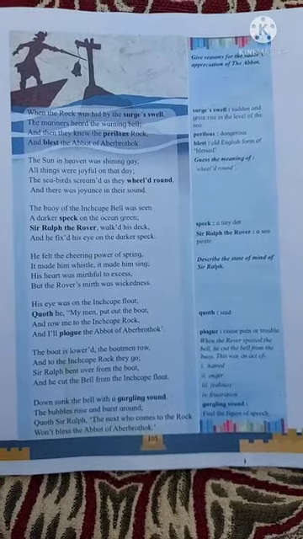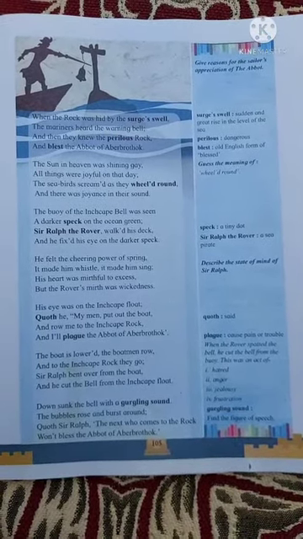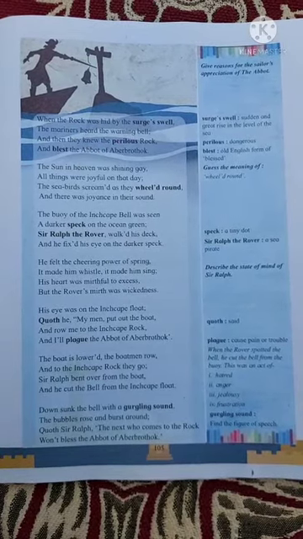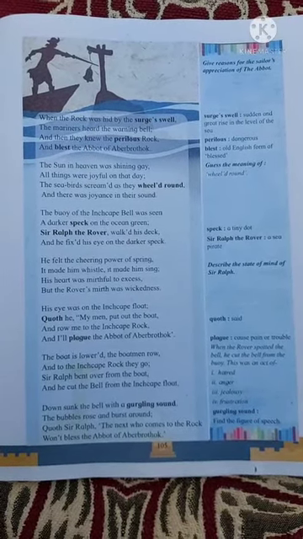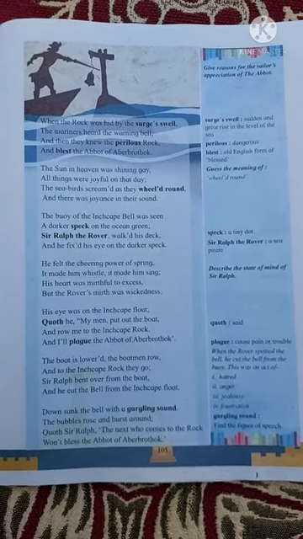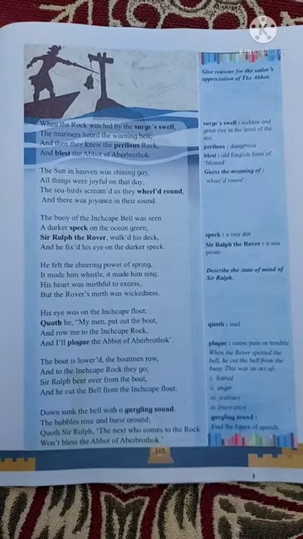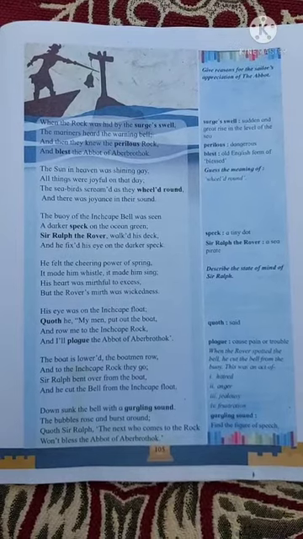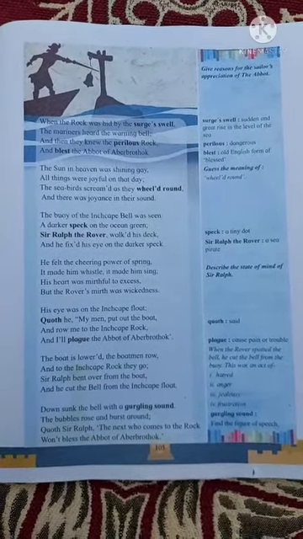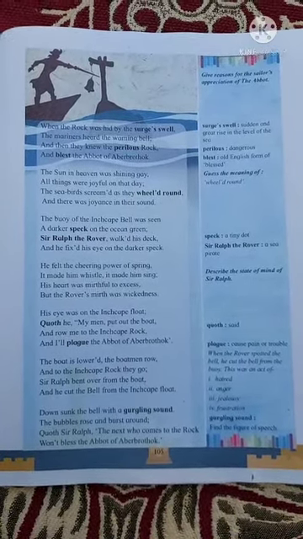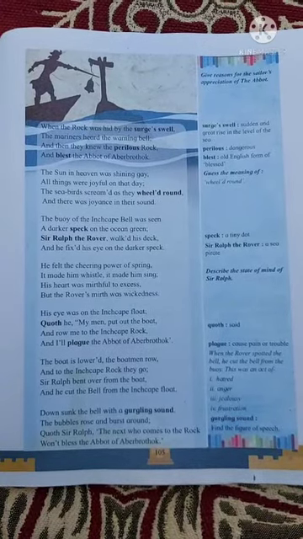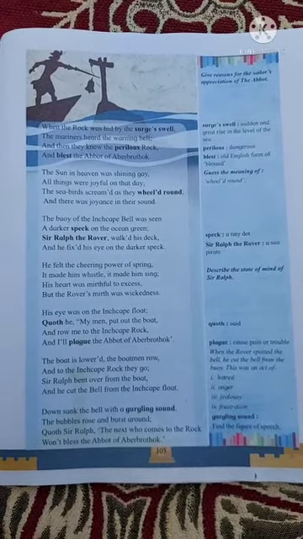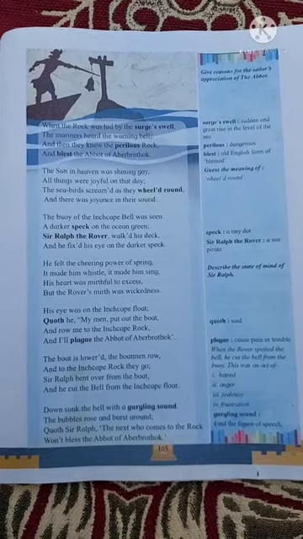He felt the cheering power of spring. It made him whistle. It made him sing. His heart was mirthful to excess, but the rover's mirth was wickedness. See, he felt the cheering power of spring, enjoying the environment there.